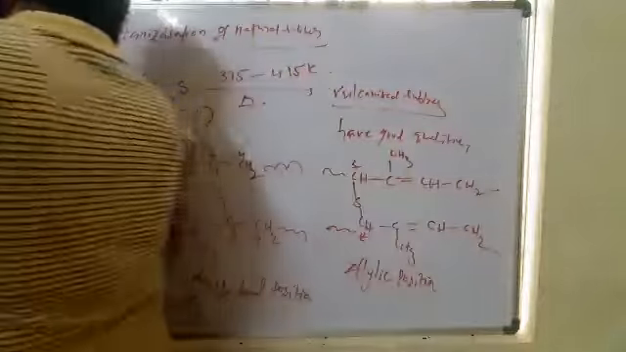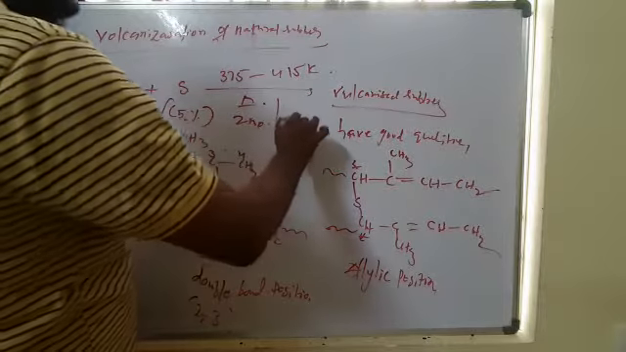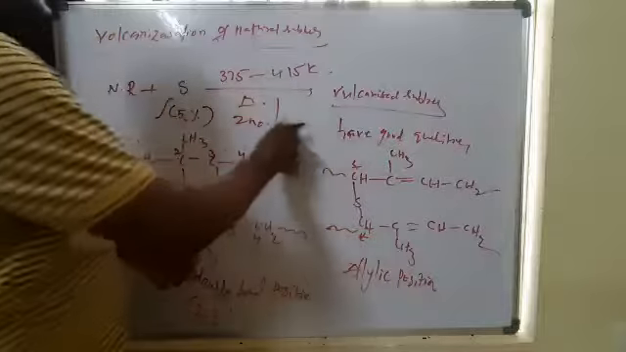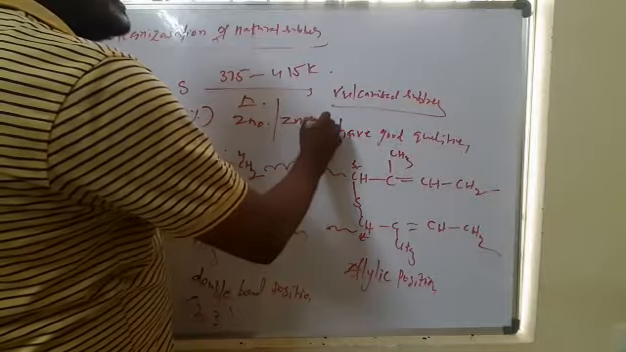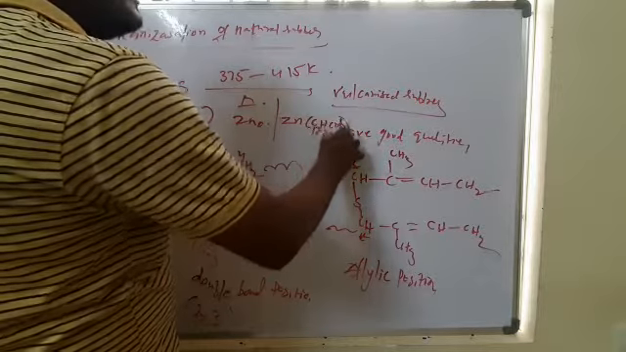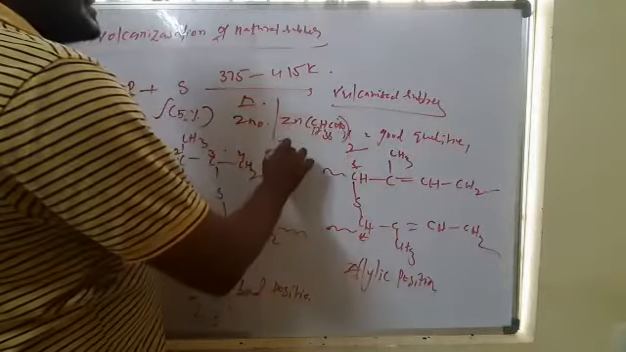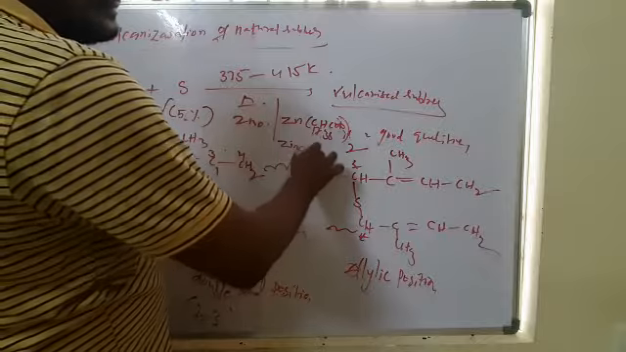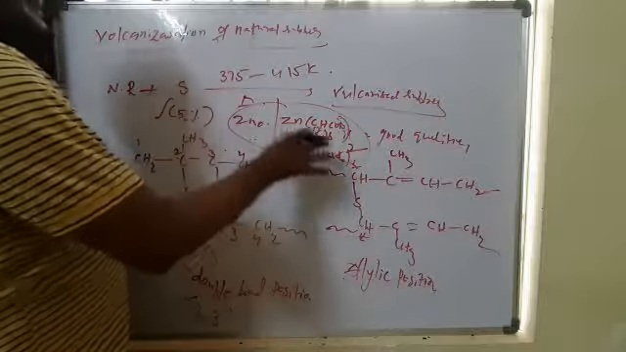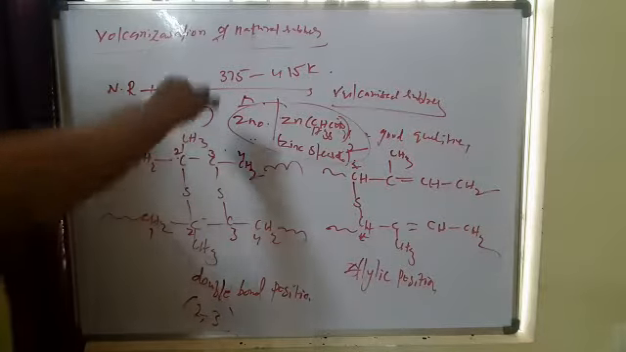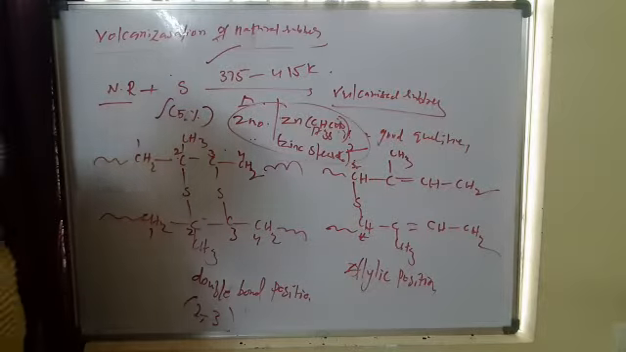Also the catalysts used in this reaction are zinc oxide and zinc stearate. Zinc stearate is (C17H35COO)2Zn. These are used as catalysts. So in the presence of the catalyst, upon heating to this temperature, natural rubber with sulfur undergoes the vulcanization process.